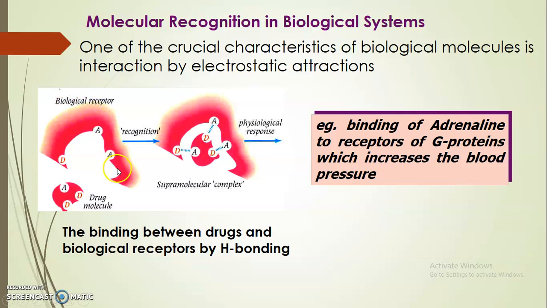Now suppose this is a biological receptor and this is a drug molecule, and this biological receptor may contain various acceptor molecules and donor molecules. So we have to design a drug molecule having donor and acceptor moieties, which can easily fit into this part like this and be recognized, forming a supramolecular complex. For example, binding of adrenaline to the receptor of G protein increases the blood pressure. So the binding between drugs and biological receptors by hydrogen bonding can be studied. Such an area is called pharmacophore.